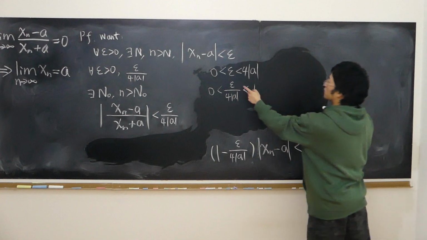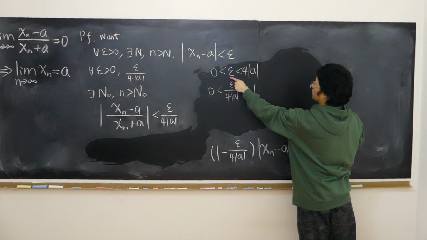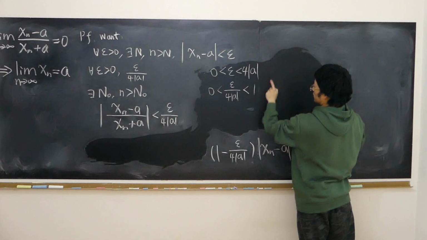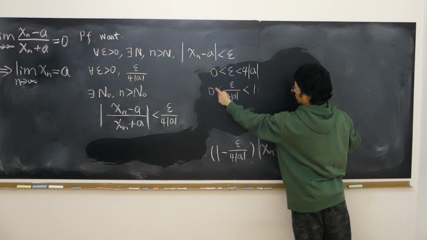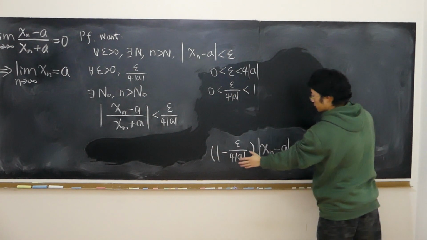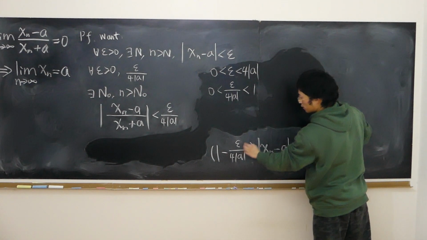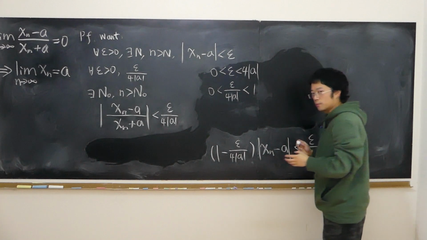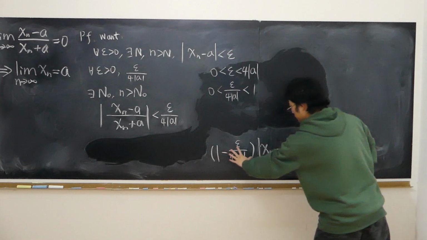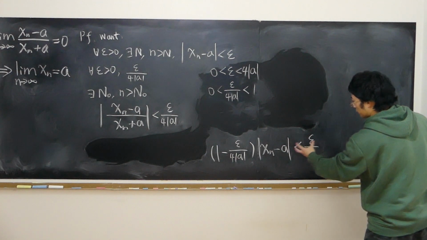Just easily on this inequality, divide epsilon by 4 absolute value of a, and divide this term by 4 absolute value of a, simplify down to 1. So we have a 1 here, and then we also have 0 here. So therefore, I can further prove that 1 minus this quantity is already in between 0 and 1. So 1 minus a quantity that's in between 0 and 1 is of course positive. So therefore, I can simply divide this term over here and still maintain the direction of the inequality.